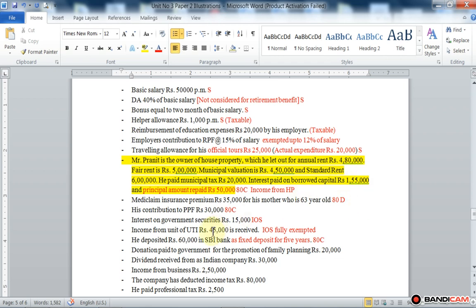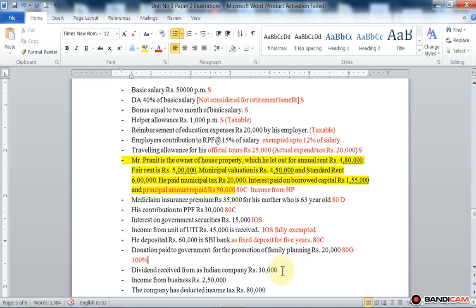Okay, allowed for deduction under section 80C amounting to rupees 60,000. Donation paid to government for promoting family planning. So it is a deduction under section 80G, and 100% deduction is allowed. Not 50%, 100%, because the donation is given to the government for promoting family planning. So remember the chart of 100% deduction allowed and 50% deduction allowed, from gross total income.